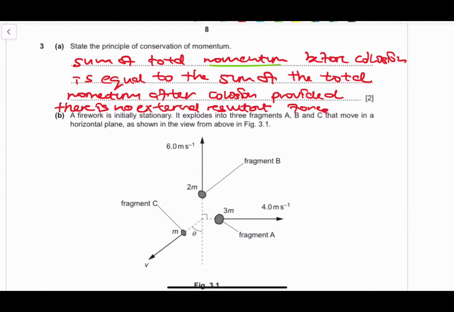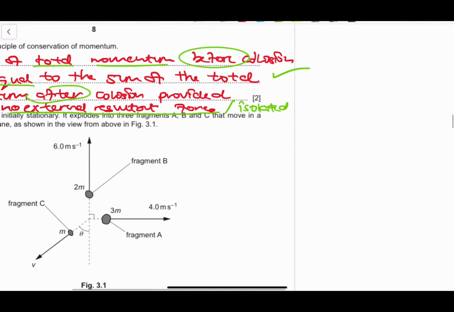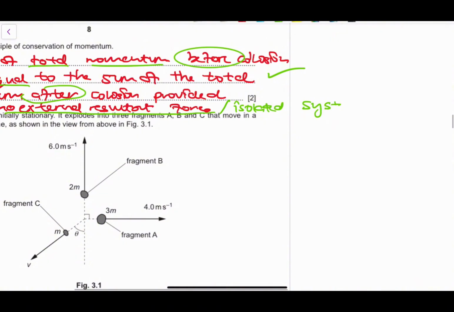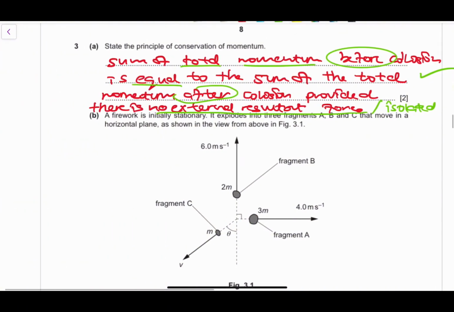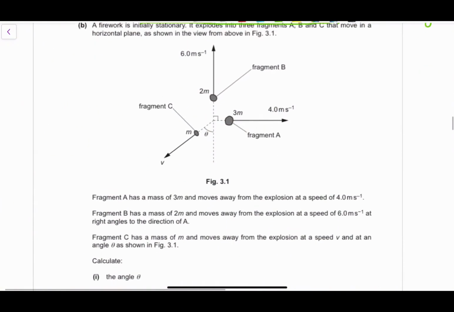So the total momentum before the collision is equal to the sum of total momentum after the collision. So that's your first mark, right? And the second mark then comes from saying that there is no external resultant force. Some people might say that it's an isolated system. If the system is not isolated, that momentum will not remain the same. Okay, very important. Moving on to the next one.